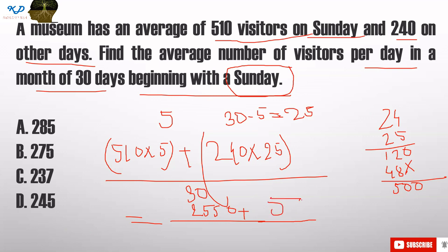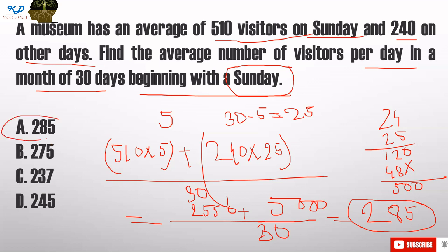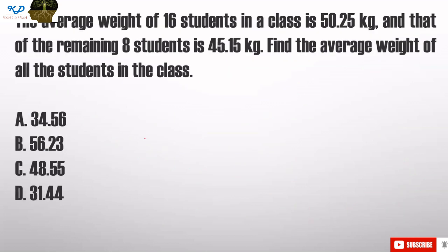That is 5,000. And then if we do, we'll get 285. 285 is the number. So in this question, the answer is 285. Okay, fine. So let's go to the next question.